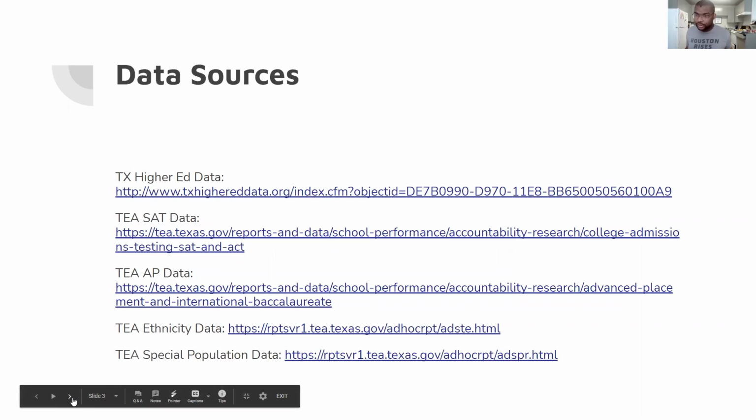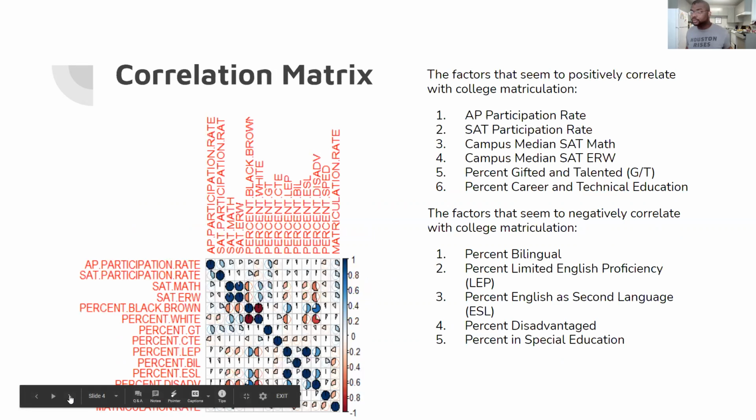I downloaded a bunch of data sources from the TEA website and the Texas Higher Education Coordinating Board. They collect data on student performance on campus, as well as whether the students matriculated to college or not. The first thing that I did after downloading and processing all the data was doing a correlation matrix and seeing what are the factors that seem to positively and negatively correlate with matriculation.